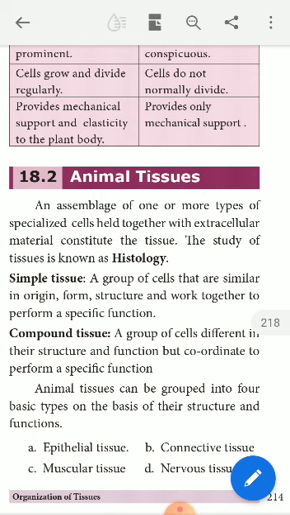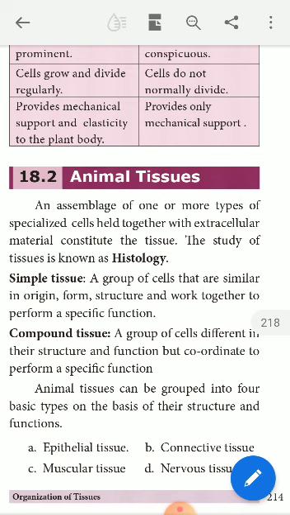I want to take animal tissues from lesson 2, that is, organization of tissues. You all understand every living organism is made up of a number of smallest units. They are the functional and fundamental units of every living thing, called a cell. Then a group of cells, an assemblage of one or more types of specialized cells held together with extracellular materials